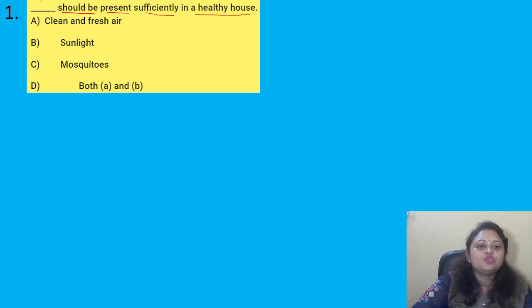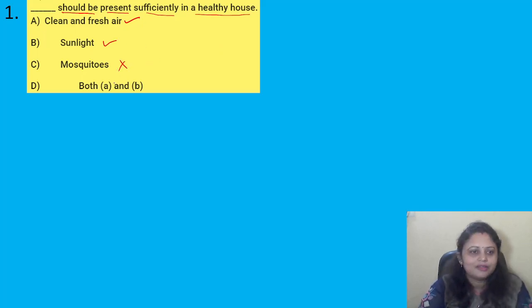Got it? So the first option, that is clean and fresh air. Yes, it is required for a healthy house. Then the next one, that is sunlight. Yes, sunlight is also required. Mosquitoes, no, it is not at all required. Right. So here the correct answer is option D, that is both A and B.